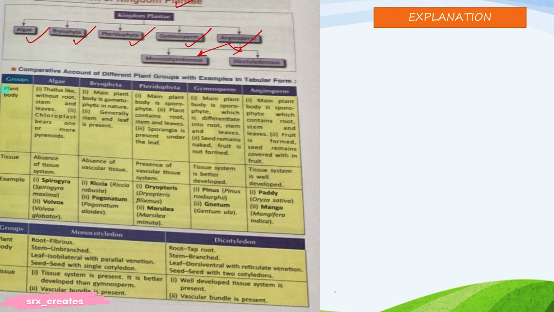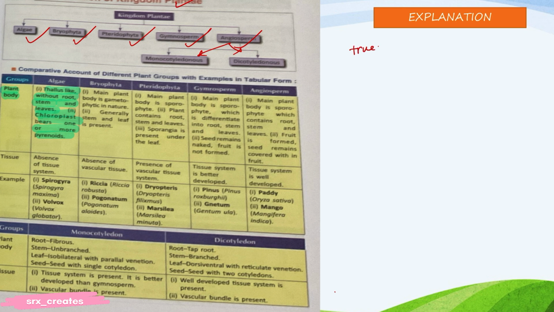Groups, plant body. Now, this is given in difference form, but in the exam you can get it in a characteristic form also, not in tabular form. Okay. Now, thallus-like, without root, stem, leaf; chloroplast bears one or more pyrenoids. Now wait, let me explain.